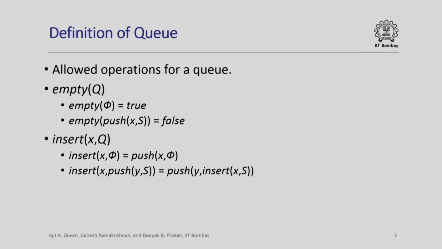If you insert x in an empty queue, you get a queue which contains just that element, which is obtained by pushing x in an empty sequence. If you insert an element x in a queue which already has an element y pushed into some sequence s, then you insert x in the sequence s and then push y into that result. So essentially x gets inserted at the end of the queue, whereas in a stack a push would have inserted at the beginning of the stack itself.